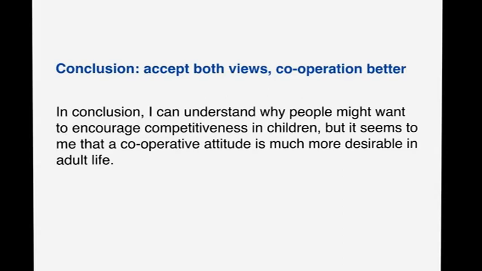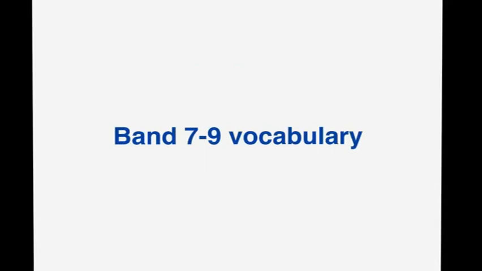But first, let's quickly review the good vocabulary, the band 7 to 9 vocabulary, or some of it from this essay, the vocabulary that the examiner would really notice. Well, first we had these words all the time, competition and cooperation, but instead of just using those same two words, I also used competitive, cooperative, cooperate, and competitiveness. So some variety in the different types of words that you can use in that word family.